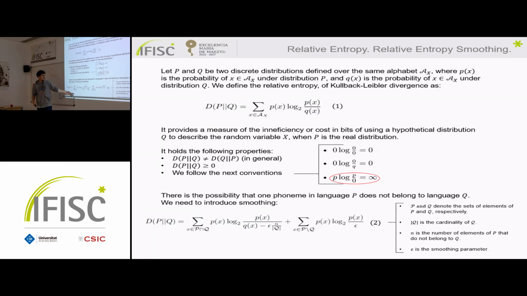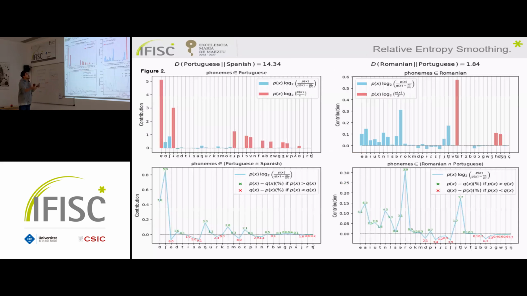Here are for the joint, and here for the exclusive phonemes or elements of the real distribution. So just a brief comment of what happens in this expression. We have the contribution of the exclusive elements of the real distribution in red, and the other ones are in blue. This is for the case of Portuguese and Spanish, one of the highest values of relative entropy in our set of values. And these are the phonemes that belong to the real distribution to Portuguese, and they are ordered